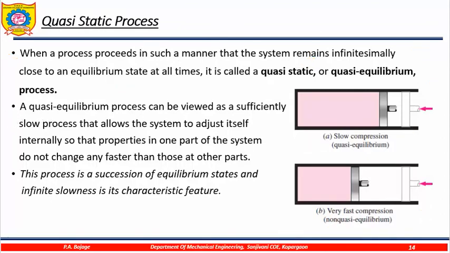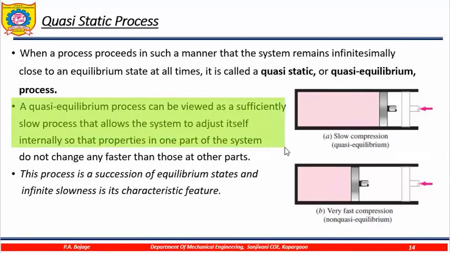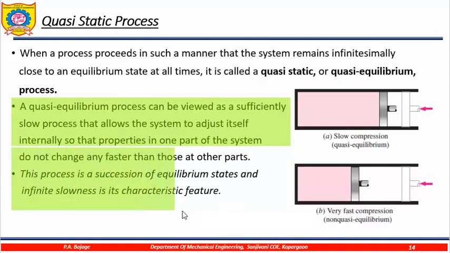The same thing is explained here. One piston is moving very slowly, infinitesimally close to its equilibrium condition at all instants of time, whereas the other condition is quite different: very fast compression.